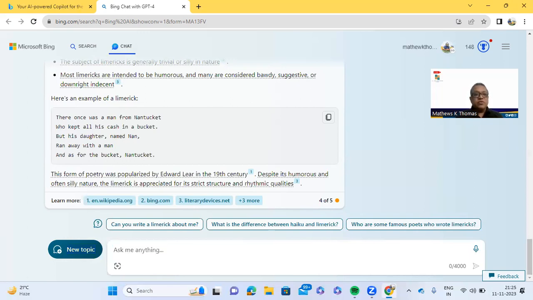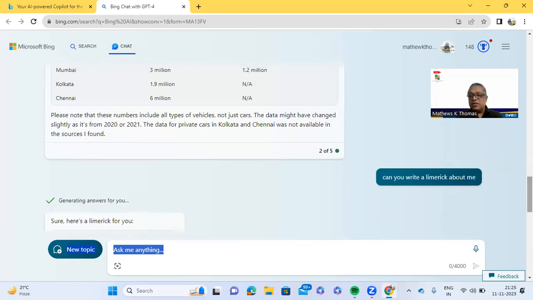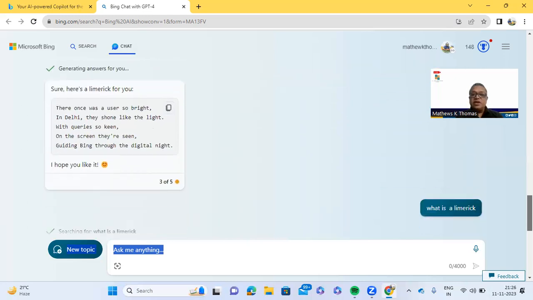Going back to the poem that was created for me, if you look at the rhyme scheme, you will find that it is as per the definition of the limerick. As per the limerick, it has 5 lines. So here it is 1, 2, 3, 4, 5. The first, second, and last line are bright, light, and night. And here we have keen and seen with the same rhyme scheme. So this is it. And then if you want, you can copy this.